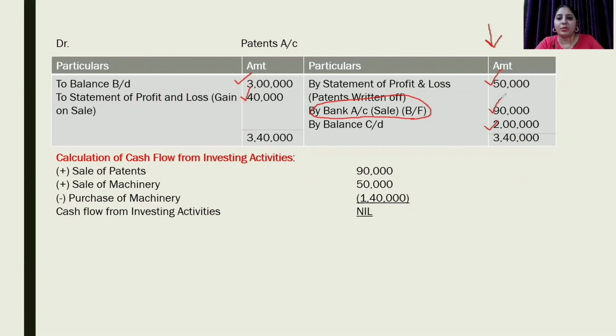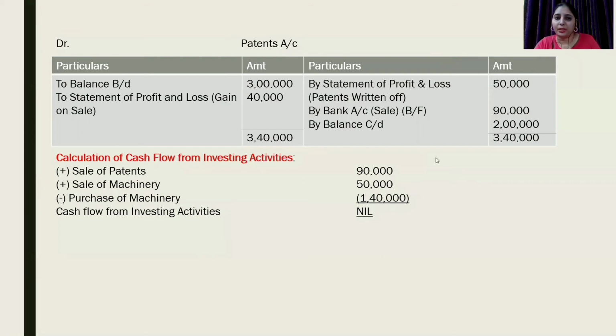In this case, we could see there is sale of patent amounting to rupees 90,000, sale of machinery 50,000, and purchase of machinery for rupees 1,40,000. After adjusting all inflows and outflows under the head investing activity, we are getting nil balance. Nil balance as cash flow from investing activities in this question. I hope this question is clear to all of you.